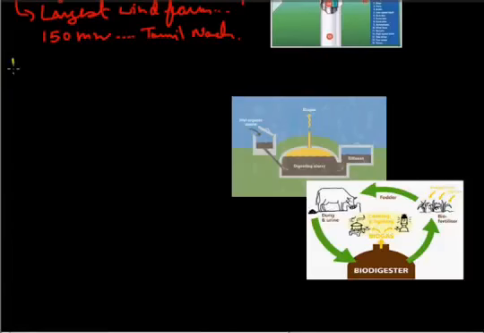Now let us come to the biogas plant. If we were asking about the biogas plant, then here we are using the energy plantation, urban waste, farm waste, human waste, etc. to generate electricity. Basically, we are using the cow dung for it. As you can see here, the plant is like this. From here, we put wet organic waste, the cow dung and other, with water, and they go inside these areas.